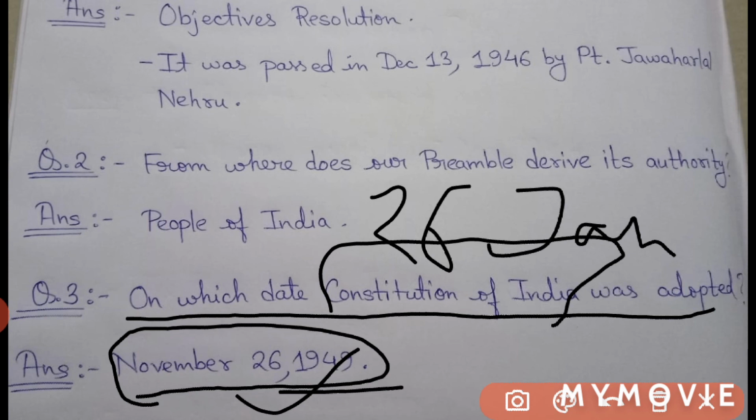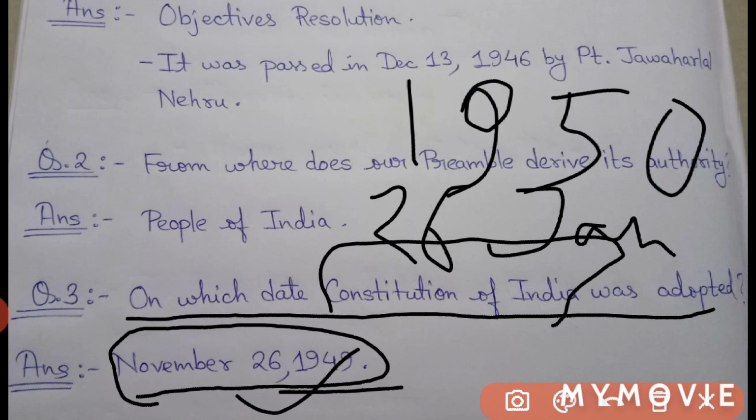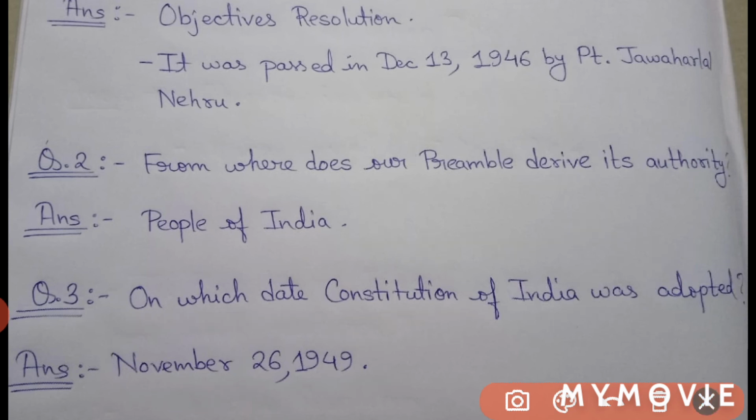I will just tell you, 26 January 1950. This was the date when our Constitution of India came into force. But when was our Constitution of India adopted? The answer will be November 26, 1949. I hope this is clear. Now let's move forward to the next question.